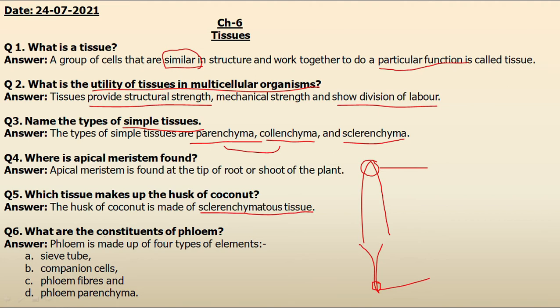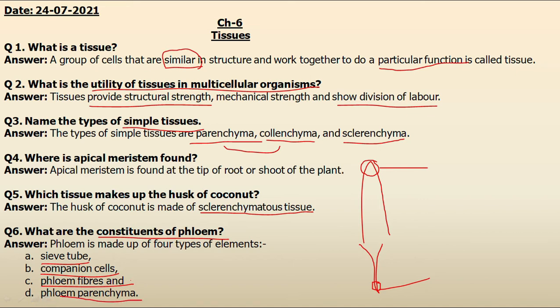Now the next question is, what are the constituents of phloem? Students, we have already discussed that xylem and phloem both are the conducting tissues of the plant and are made up of different types of cells. So the four different types of cells are sieve tube, companion cell, phloem fiber and phloem parenchyma.